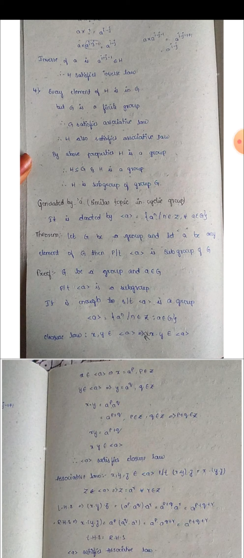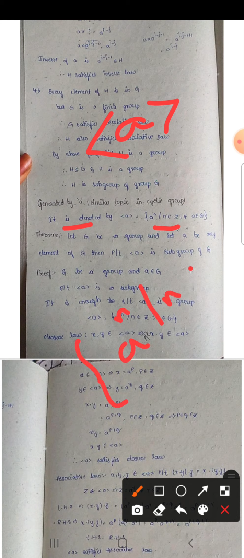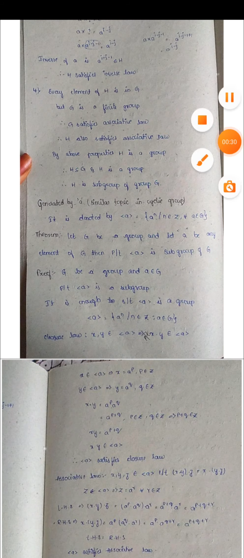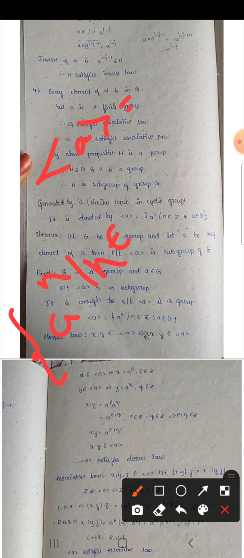సో చూడండి, generated by a. Here it is denoted by ⟨a⟩, generator A. We define ⟨a⟩ = { aⁿ : n ∈ Z } for all a ∈ G. Generator A is denoted like this, and it can be defined as a to the power of n such that n belongs to any integer and for all a belongs to G.